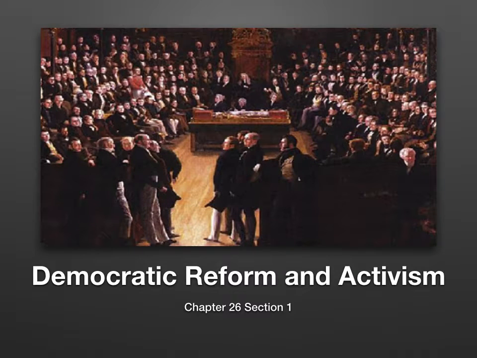Urbanization and industrialization brought sweeping changes to Western nations. People looking for solutions to the problems created by these developments began to demand reforms. They wanted to improve conditions for workers and the poor. Many people also began to call for political reforms. They demanded that more people be given a greater voice in government.